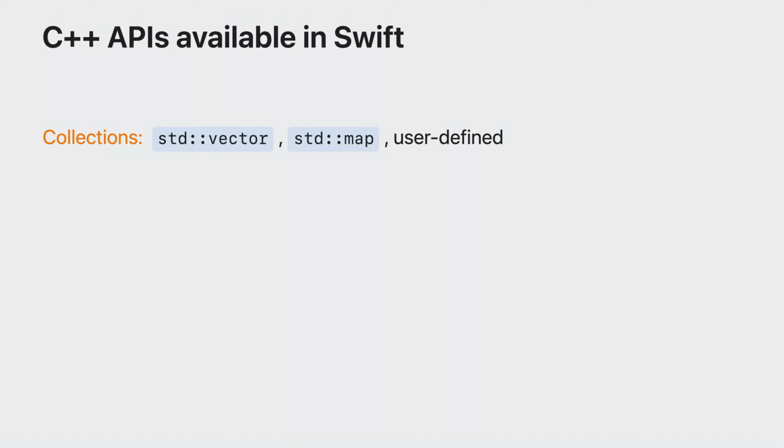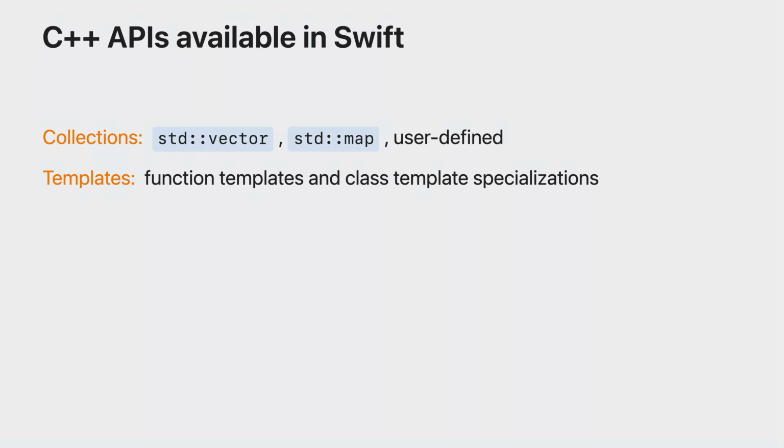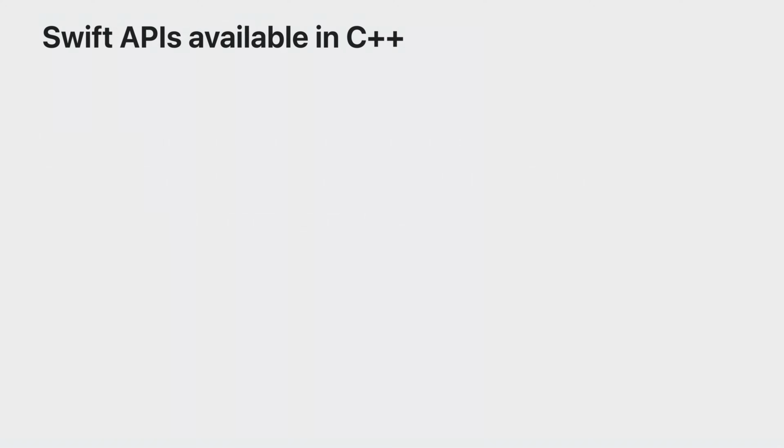I've been working with a pretty small app today, but the Swift compiler can support interoperability in large and complex code bases. Swift can import most C++ collections, both from the standard library and elsewhere. Swift can handle function templates and class template specializations, and it supports managing memory using shared pointer and similar user-defined types. Swift can understand these imported APIs at a high level. For example, it knows about shared pointers, retain, and release operations, and it can use this high-level knowledge to apply a suite of powerful optimizations.